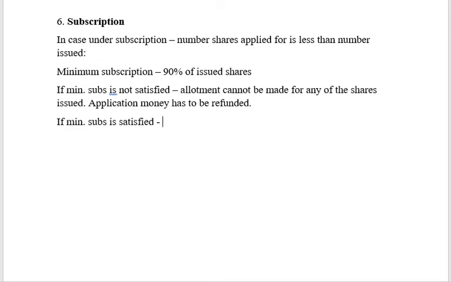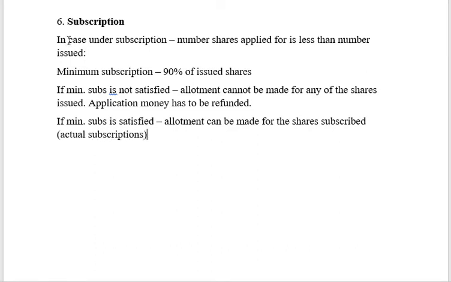The company can proceed to allot the shares for these 95,000 shares, which means it has to allot for whatever amount of subscriptions it has received. So if minimum subscription is satisfied, allotment can be made for the shares subscribed, which is the actual subscriptions.